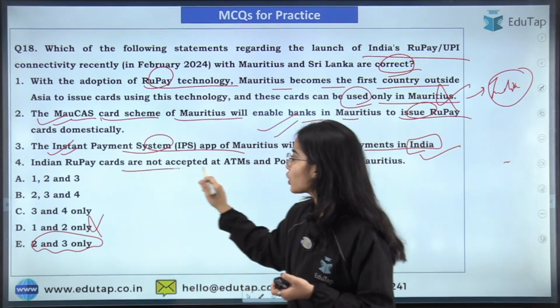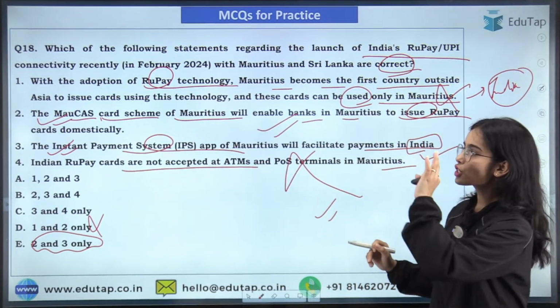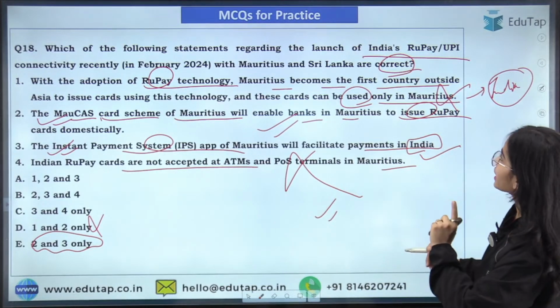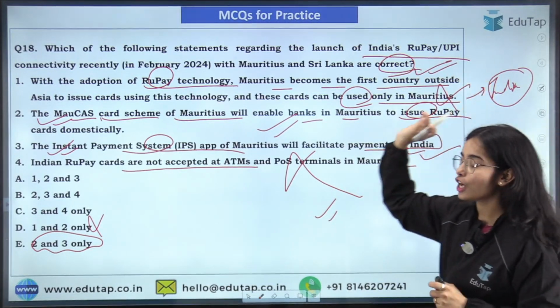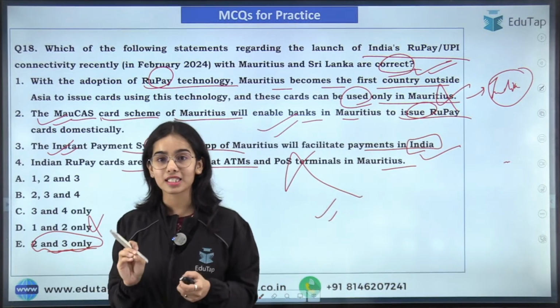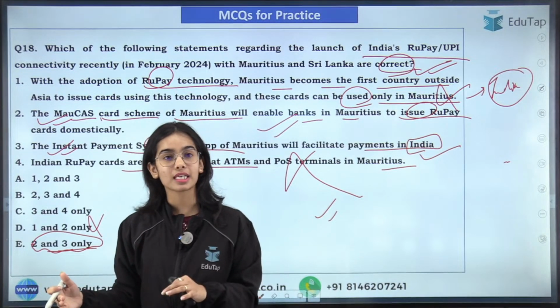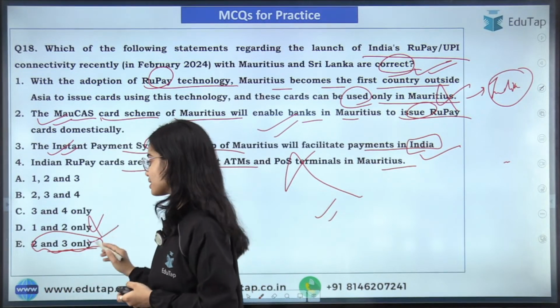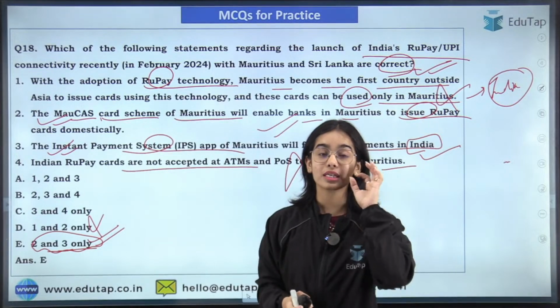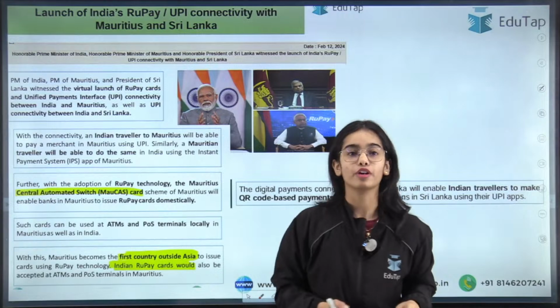Indian RuPay cards are not accepted at ATMs and POS terminals in Mauritius. That is incorrect. So the first and fourth statements are incorrect, and you have to tell the correct statement. So here the answer is E, that is 2 and 3. Whoever has given the E answer, they are correct. So D, A, all those answers are incorrect. Only the E answer is correct here. And remember, read the statements very, very carefully. That's why we bring these kinds of questions.